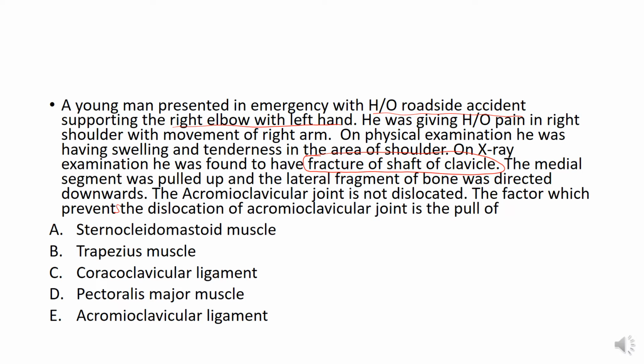Now what is being asked in this MCQ: there is a fracture of clavicle but the acromioclavicular joint is not dislocated. So the examiner is asking about the factor which prevents the dislocation of the acromioclavicular joint. Now it can be the pull of sternocleidomastoid muscle, pull of trapezius muscle, pull of coracoclavicular ligament, pectoralis major muscle, or the acromioclavicular ligament.